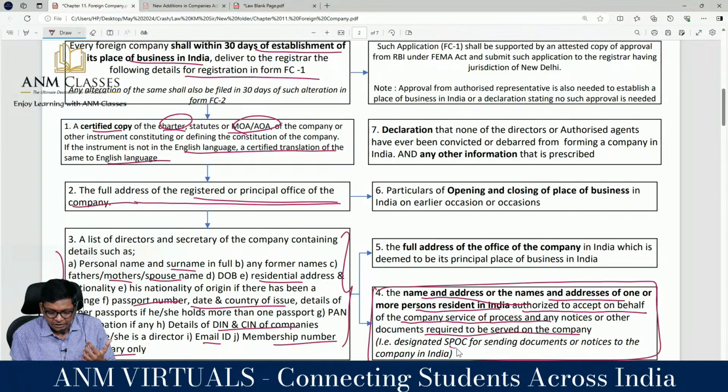In general terms, we call them SPOC. In gaming language, I'll remove this from the book. They will call it SPOC. Have you ever heard of it? Specified person or specified point of contact.